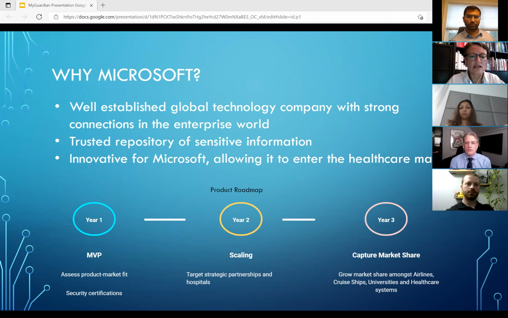Microsoft's investment funding of initial development costs and resources, Microsoft being a trusted organizational repository for sensitive information, Microsoft's strong connections in the enterprise world. Microsoft's involvement with MyGuardian will continue its organizational drive to innovate, and this would be Microsoft's entry into the healthcare field.